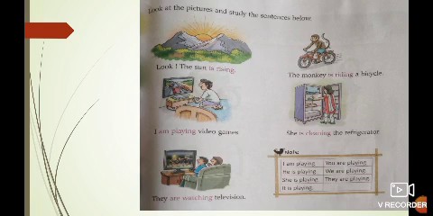Now children, a table is also given here. See, with I, we always use am. So the sentence formation will be, I am playing. Next, with he, she, it, we use is. So the sentence will be, he is playing, or she is playing, or it is playing. Next, with you, we, and they, we use are. So the sentence formation will be, you are playing, we are playing, and they are playing.